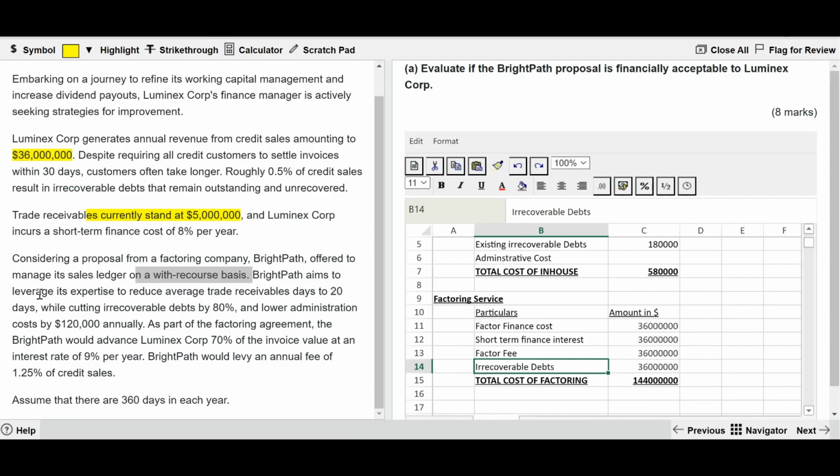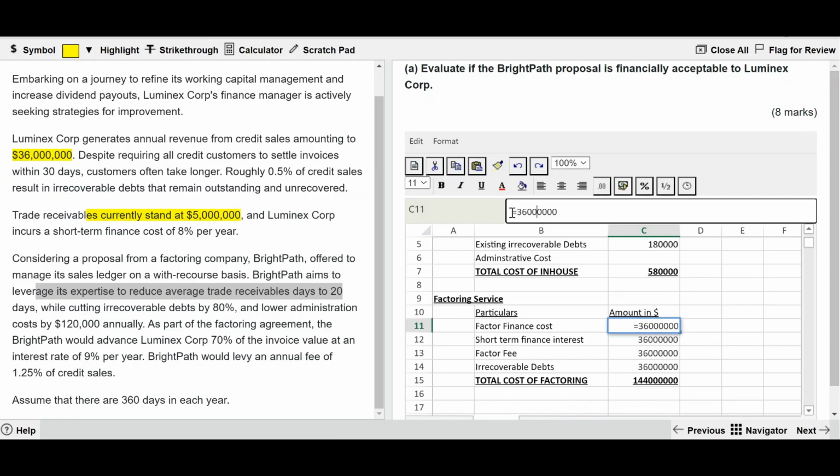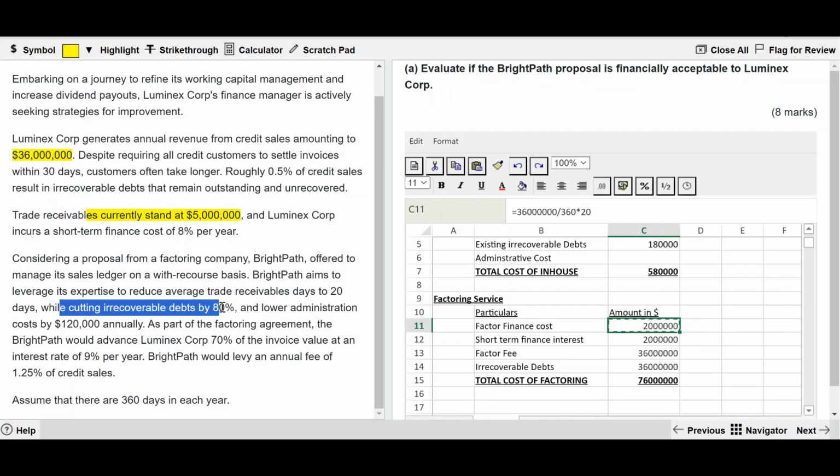So Brightpath aims to leverage its expertise to reduce average trade receivables to 20 days. So here it is going to be divided by 360, as written at the end of the question, 360 into 20 days. Now, while cutting bad debts by 80%, that means compared to the previous bad debts, our bad debts is not going to be 80% now. 80% is cut. It is going to be 20% of the previous.